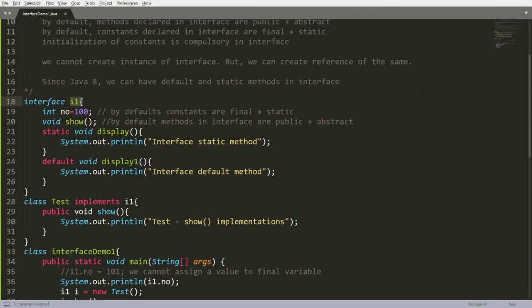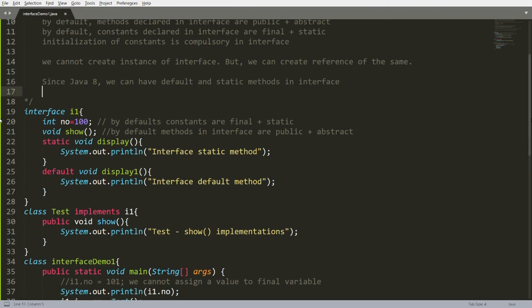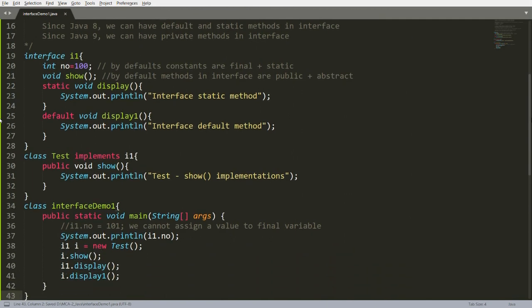From Java 9 onwards, another rule has changed in interface, and that is what? Since Java 9, we can have private methods also in interface. So we can have private methods in interface, and this is the rule from Java 9 onwards.